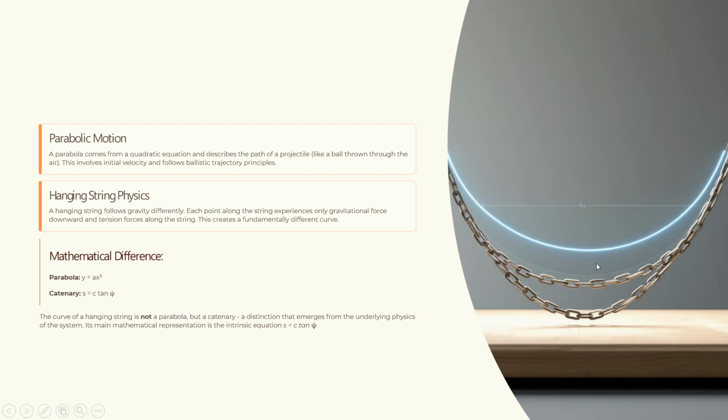This is the difference between catenary and parabola, and there is a mathematical difference also. Parabola is given by y equal to a x squared, while the shape of the catenary is given by the intrinsic equation S equal to C tan psi, and this equation only we will be proving in the upcoming slides. Right?